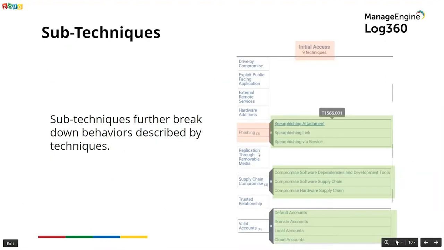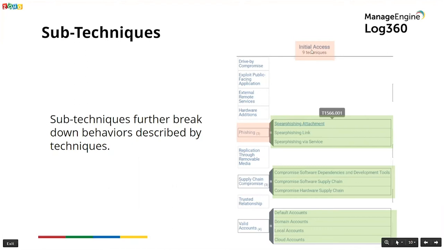Now, sub-techniques further break down behaviors described by techniques. They describe exactly what an attacker does to accomplish a technique. In a way, a sub-technique is a how behind the how. So you have a tactic called initial access, which happens to be one of the tactics. There are 12 tactics in total. Initial access is the first tactic amongst those 12.